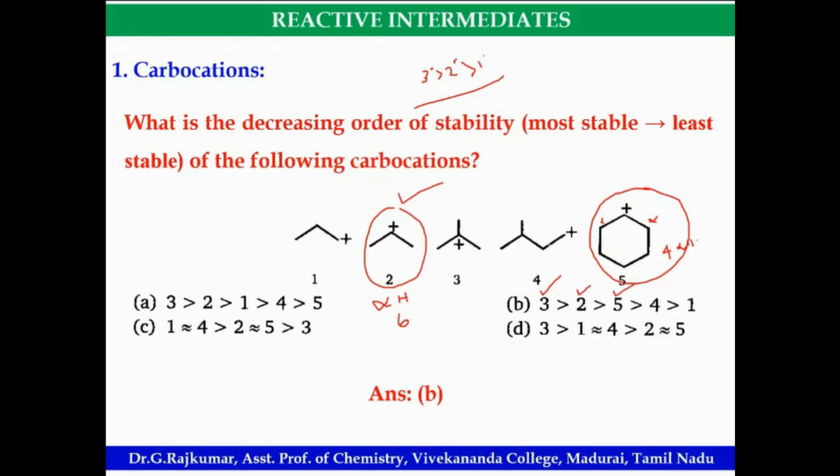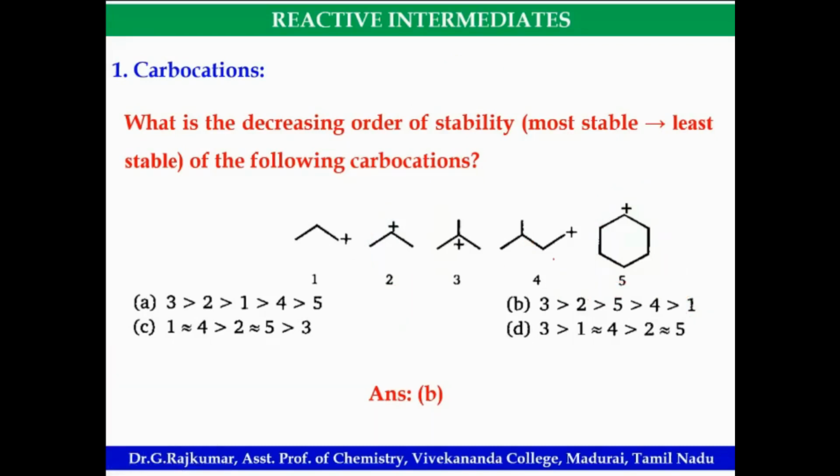If you look at 4, this is also primary but inductive effect. Now if you look, there are many alkyl groups that can stabilize this carbocation, and this is CH3CH2CH2 plus. Okay. One will be the least stable. So B is the correct one. Hope you understand this example.